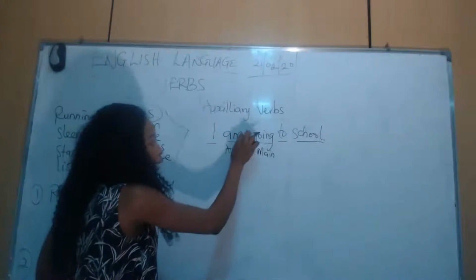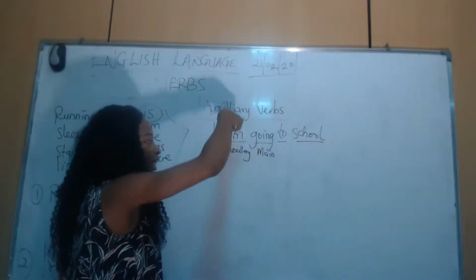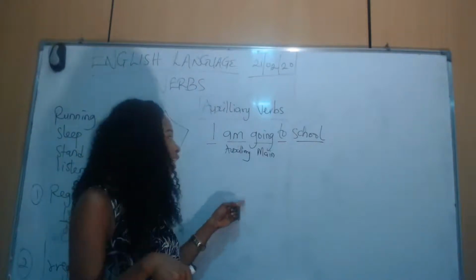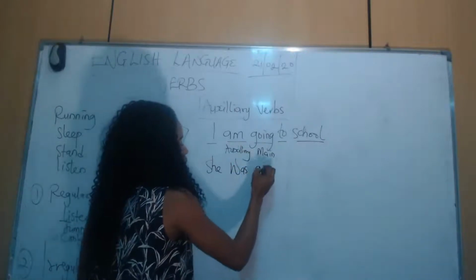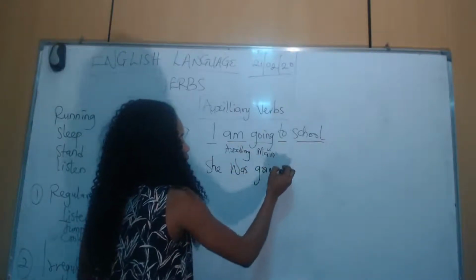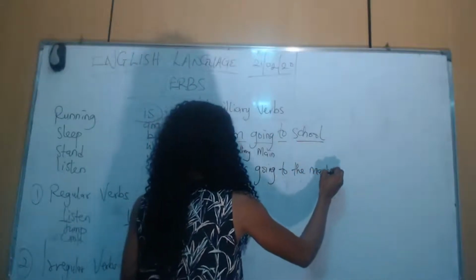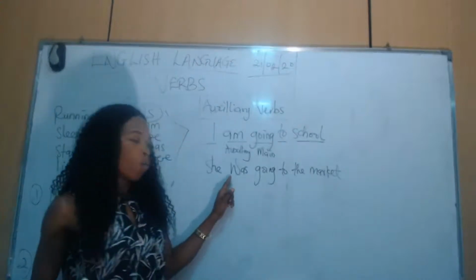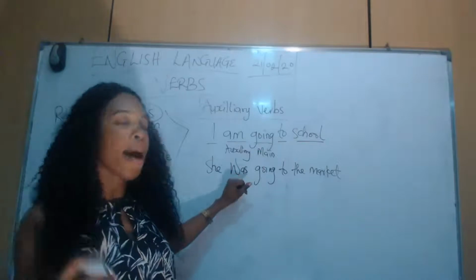That is to say, in I am going, am is indicating the tense, that it is happening in the present time. Take another example: She was going to the market. Was is also telling you that it happened in the past.